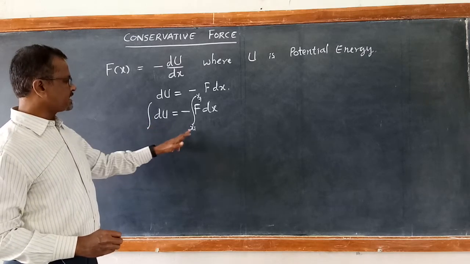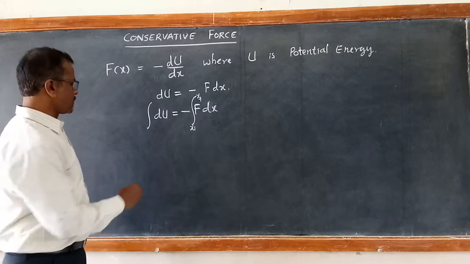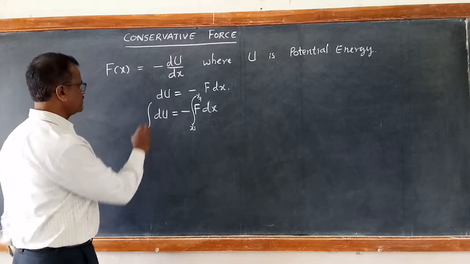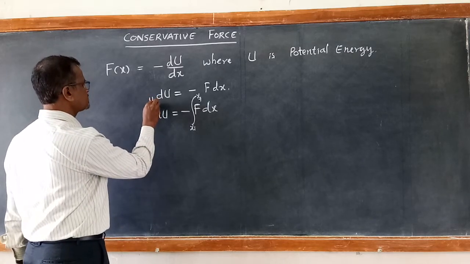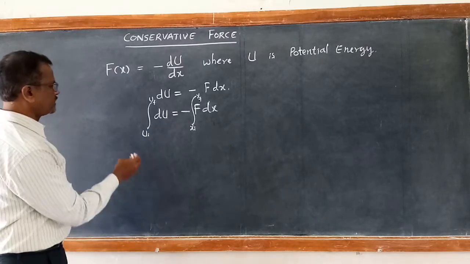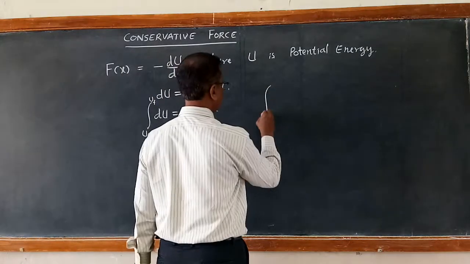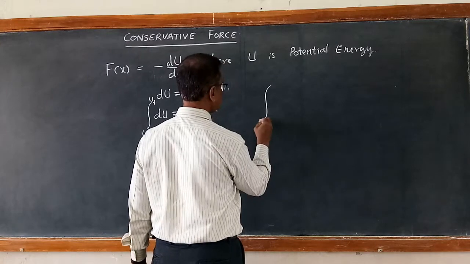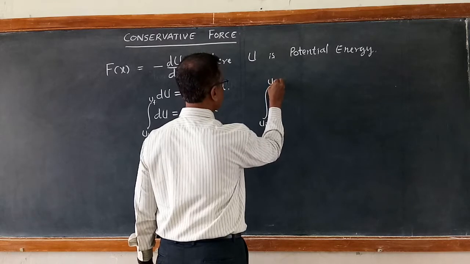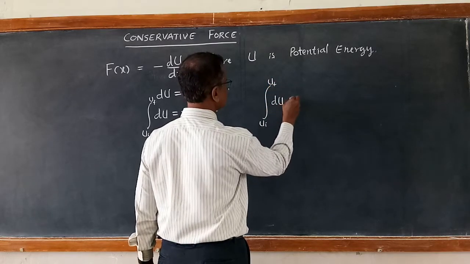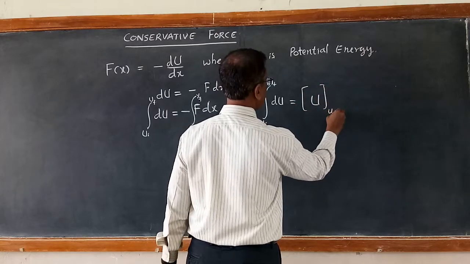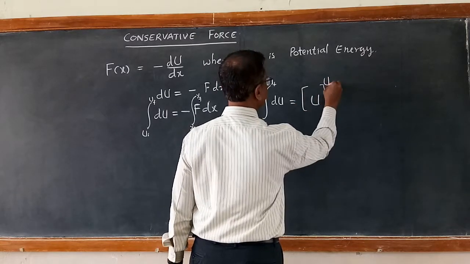And at xi, if we take ui as the initial potential energy, and at xf, uf as the potential energy, then if we carry out the integration of du between ui to uf, we get u between ui and uf.